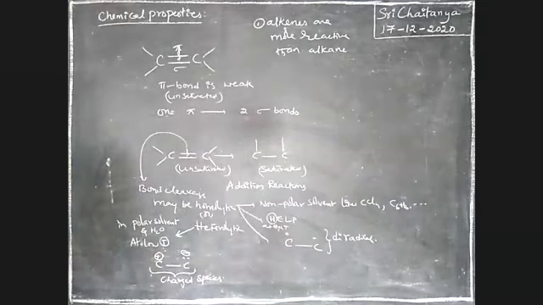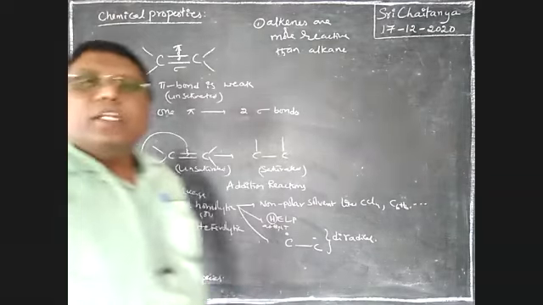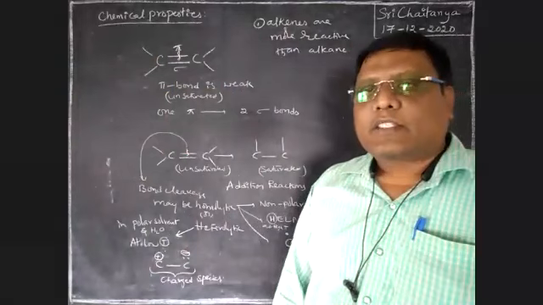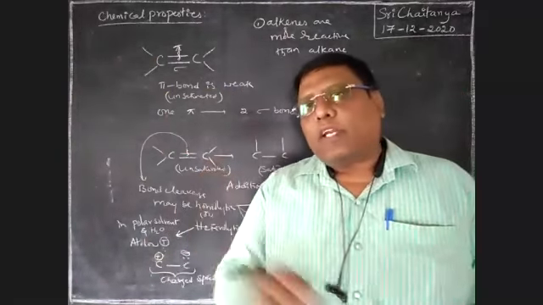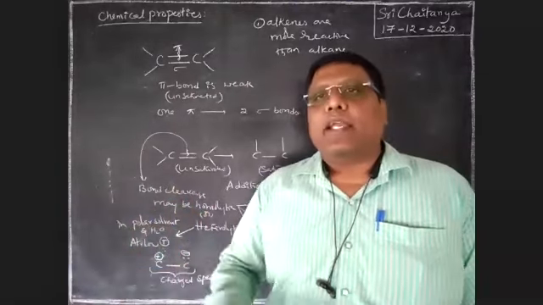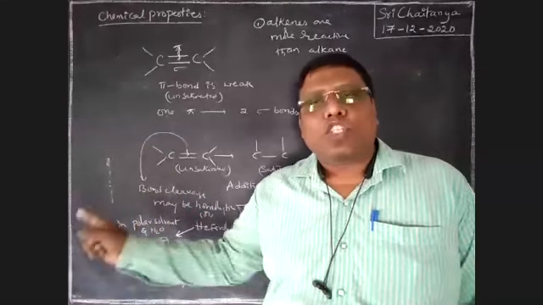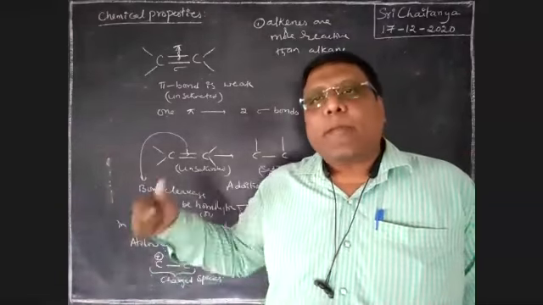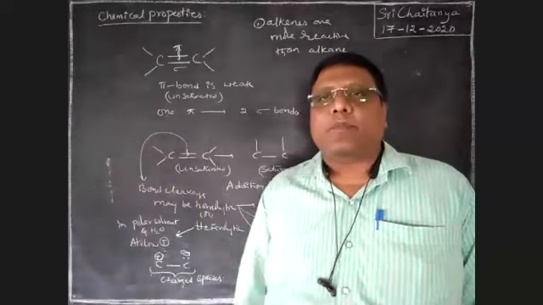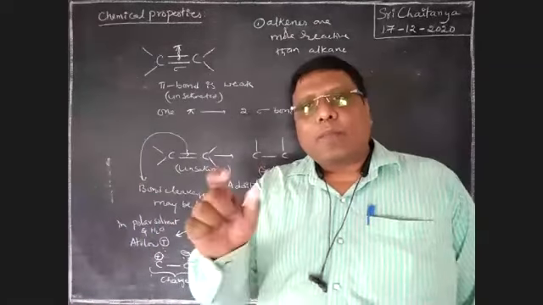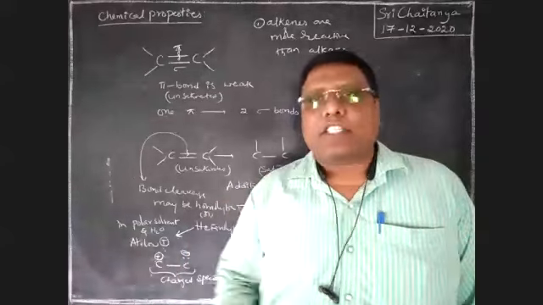So this is what happens when bond cleavage takes place. There may be homolytic cleavage or heterolytic cleavage. Homolytic cleavage leads to a diradical, and heterolytic cleavage leads to charged species, that means one carbon gets a positive charge and one carbon gets a negative charge. Based on that, further reactions take place. Wherever a pi bond is there, addition reactions take place.